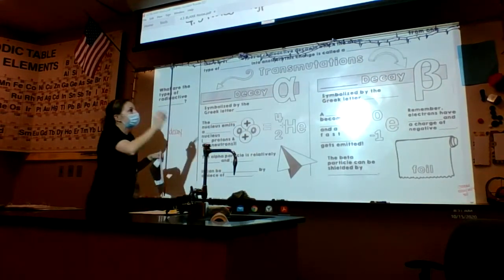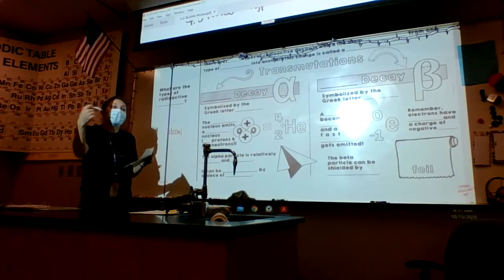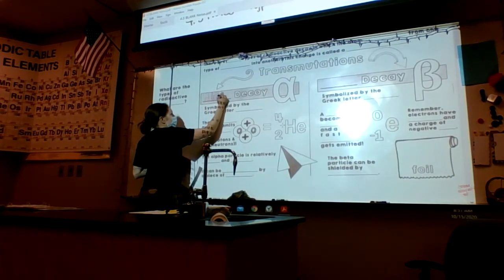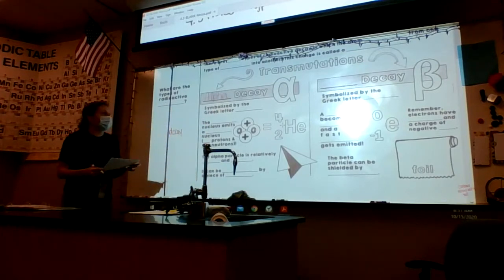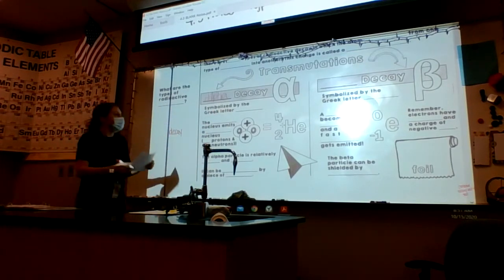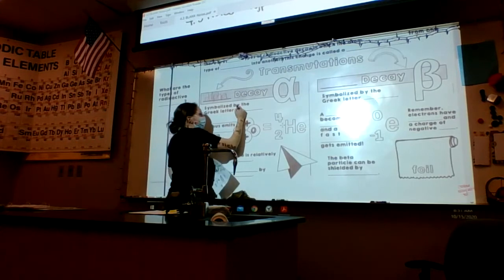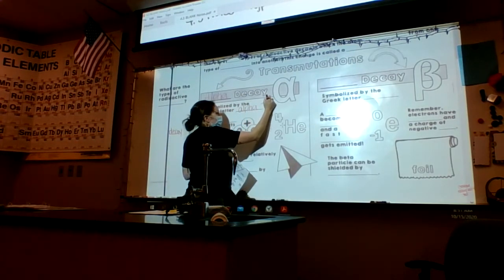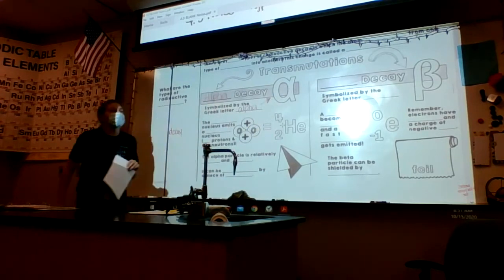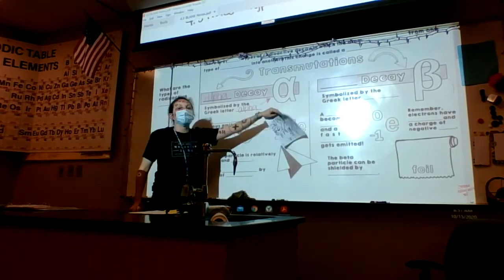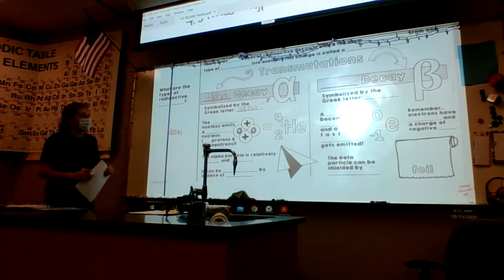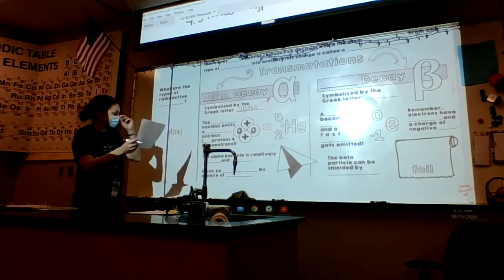The 2 types that cause transmutation, they cause elements to change. Let's talk about alpha first. Alpha decay is symbolized by the Greek letter alpha, which is that thing right there. Anytime that you see this symbol, it's kind of just a weird looking A. It is the symbol for alpha decay.